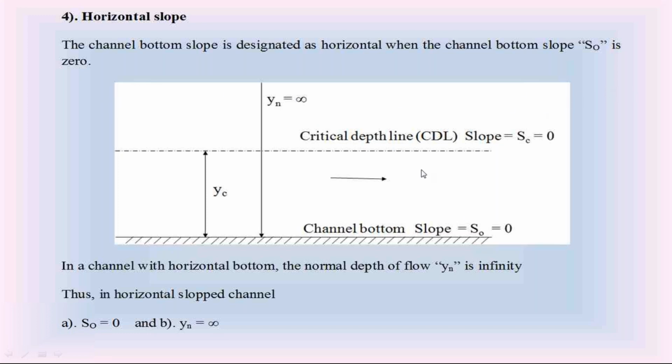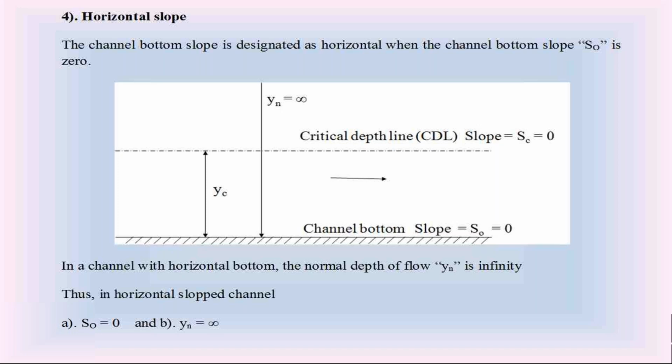Because this slope is horizontal, all the water surfaces are parallel. Up to this infinity extent, we have this normal depth Yn, and this is the critical water surface profile in the horizontal slope, parallel to the channel bottom, having the same slope S0 equal to 0. So this is the fourth type of channel bottom slope, horizontal slope, S0 equal to 0, and the normal depth Yn is of infinity extent.